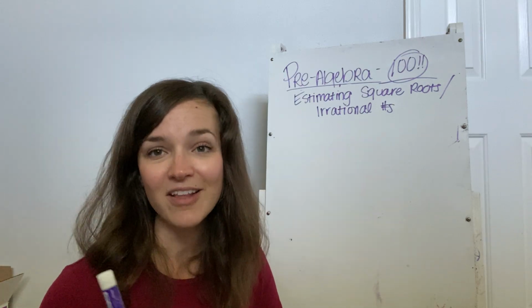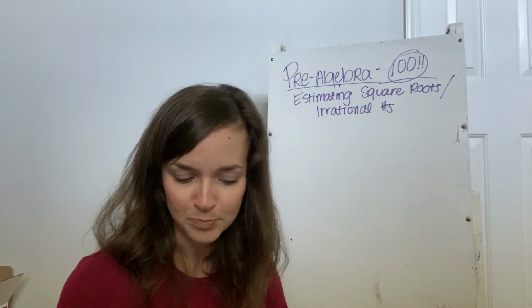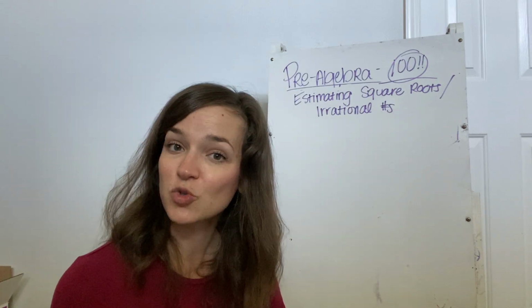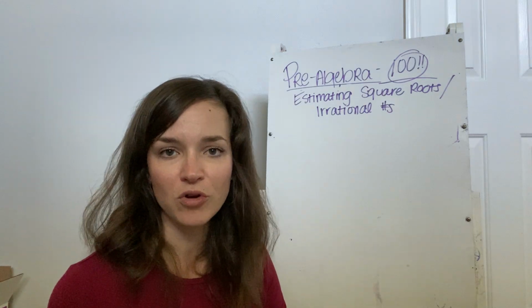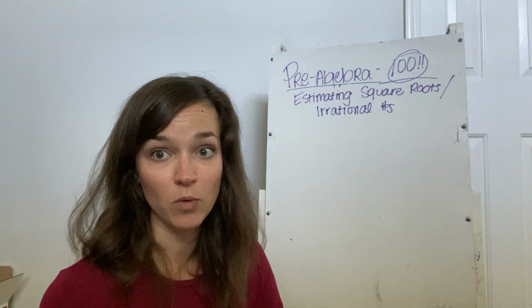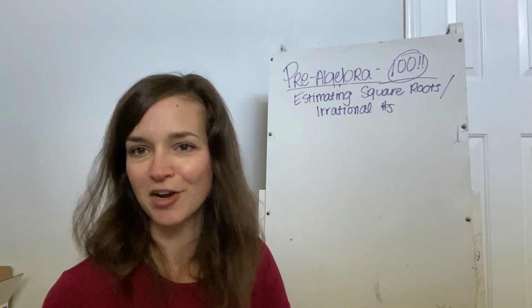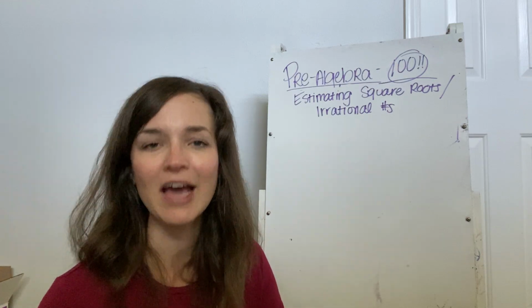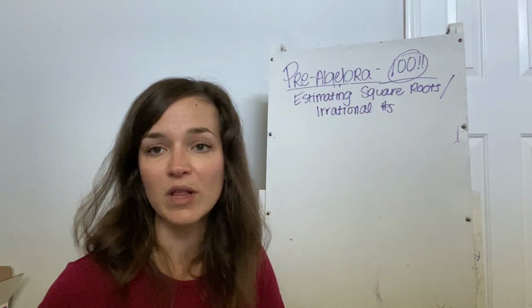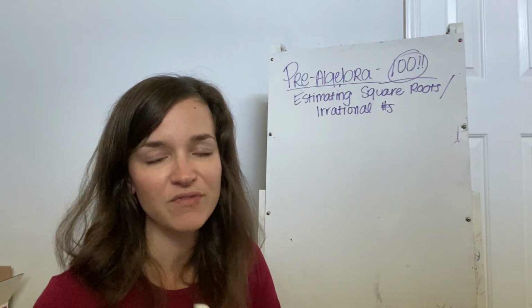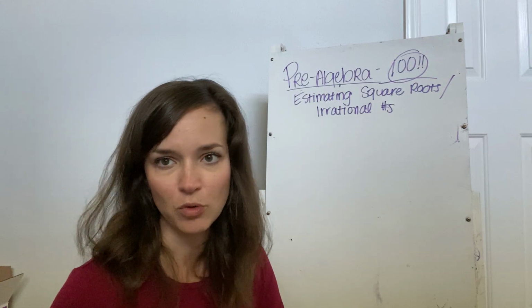So let's talk about lesson 100. Lesson 100 is about estimating square roots and irrational numbers. As a part of this, we're going to go back over a number hierarchy today. Some of you are like, what in the world? Trust me, you know what I'm talking about, all the different types of numbers, okay? Whole numbers, integers, all that good stuff. We're just going to relook at that and how they all relate to each other. It's always good to review that. It's a very foundational concept to everything that we do, okay?